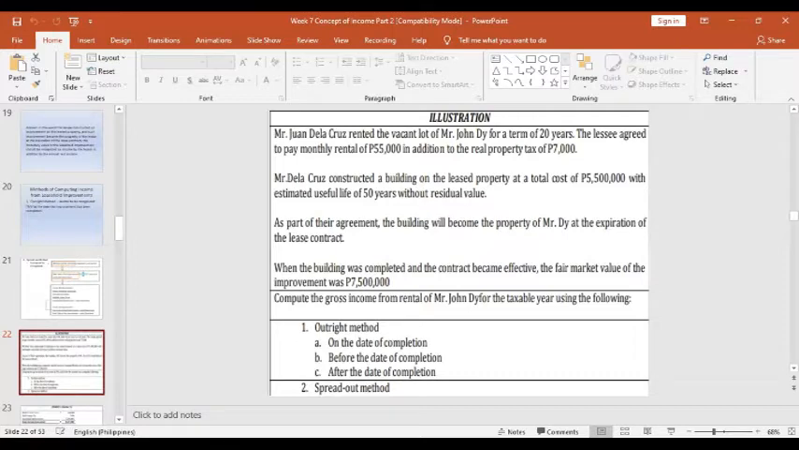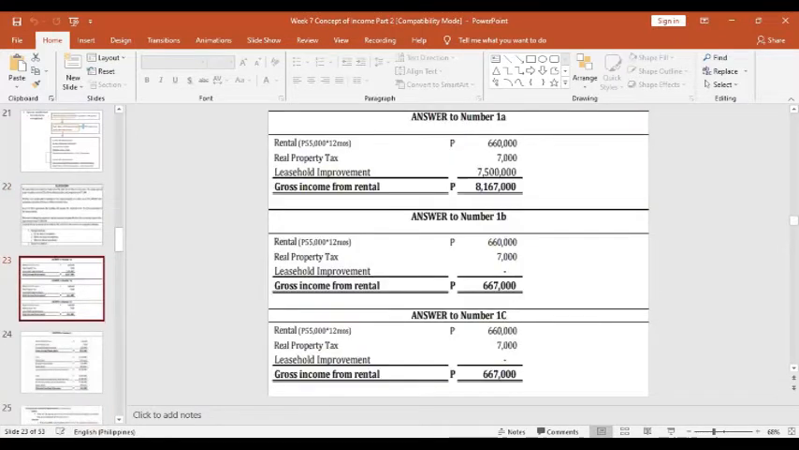Now, let us compute for the gross income from rental of Mr. John D for the taxable year using the following when it comes to the income from the leasehold improvements. First, the outright method: letter A on the date of completion, letter B before the date of completion, and letter C after the date of completion. And number 2 is to compute the gross income of rental of Mr. John D using the spread out method. But let us first discuss how to compute the gross income from the rental of Mr. John D using the outright method.